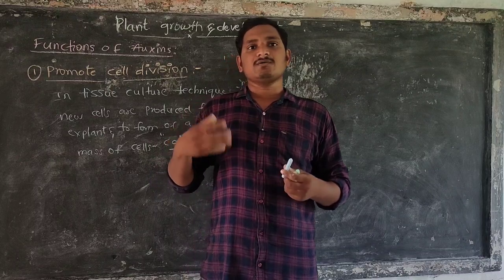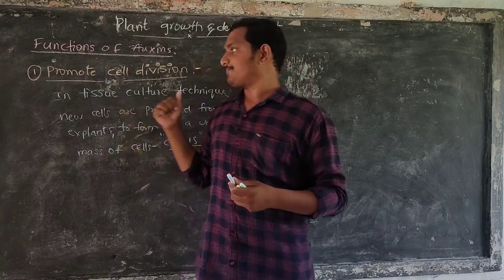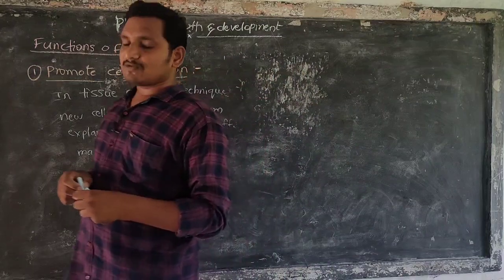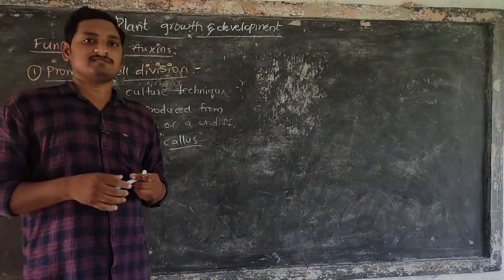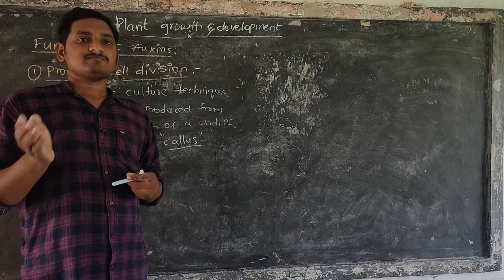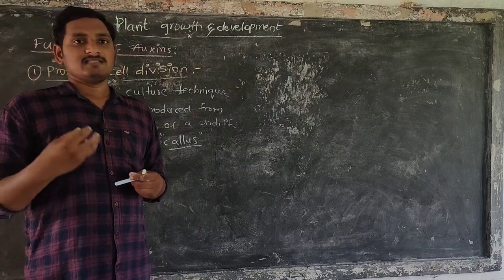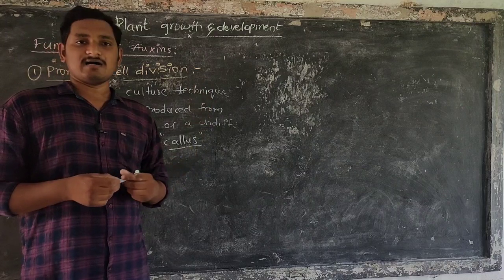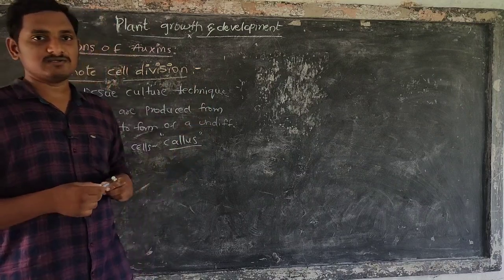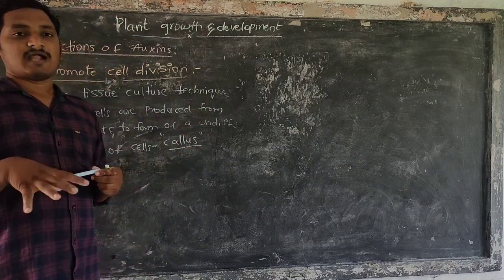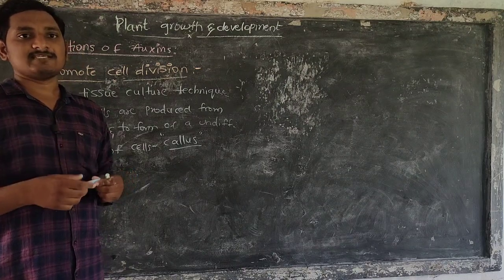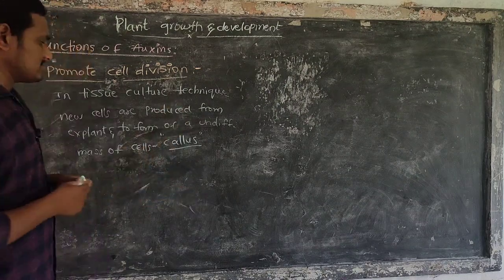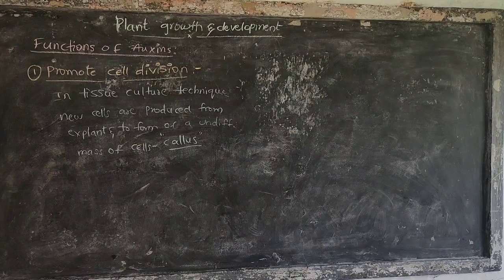It means new cells arise from the tissue, promoted by auxins. In normal cases also, in the plant body, cell division is done by auxins. In tissue culture also, formation of new cells, an undifferentiated mass of cells, that is callus production, is done by auxins.